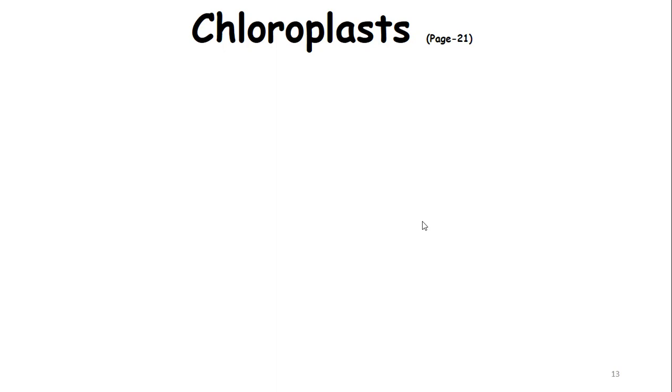Chloroplast. If you look at this, one of the organelles inside the plant cell is said to be plastid. Plastids are of three types: chloroplast, chromoplast and leucoplast. The term chloro means green. So this is the green plastid. Dear students, remember one thing, that chloroplast is an ancient bacterium, because it has its own DNA and ribosomes, which is a proof that this was a living organism in the past. Now it works as an organelle inside the eukaryotic cells.